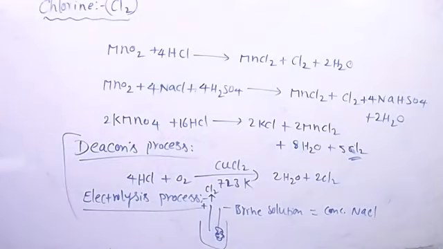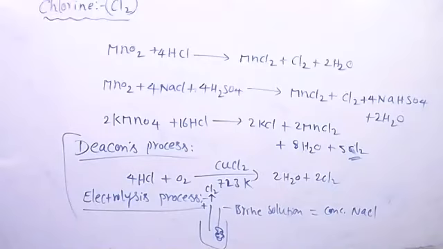Okay, next, see its physical properties. You know, already it is a greenish yellow gas with a pungent smell and suffocating gas. Like nitrogen gas, it is also suffocating, but nitrogen is not pungent, while this is a pungent gas. It is about 2.5 times heavier than normal air. It can be liquefied easily into a greenish yellow liquid, which boils at 239 Kelvin. It is soluble in water. Bromine, of course a liquid, is somewhat soluble in water, but chlorine is easily soluble in water.